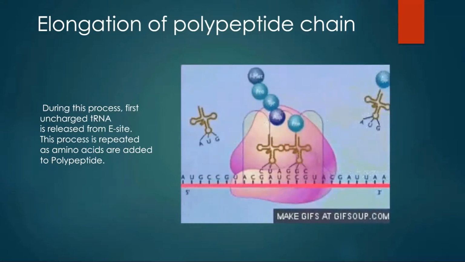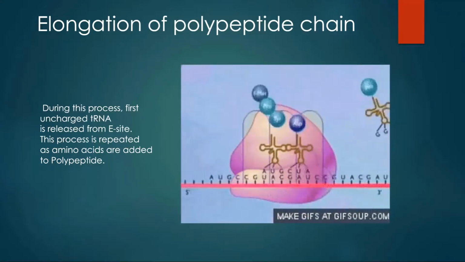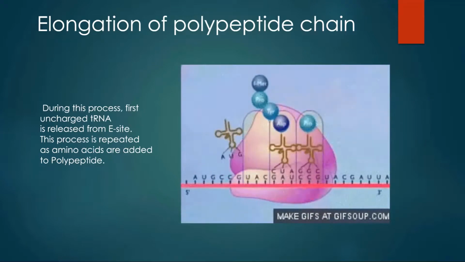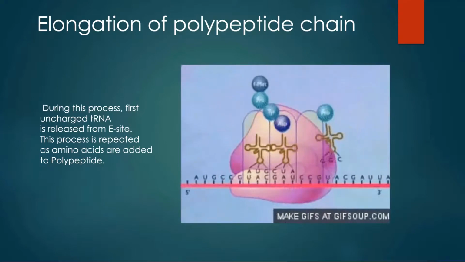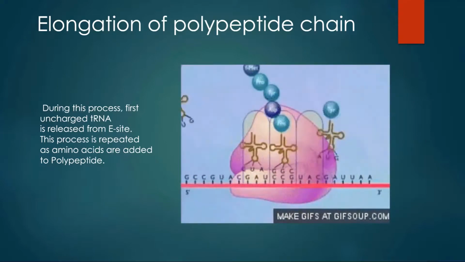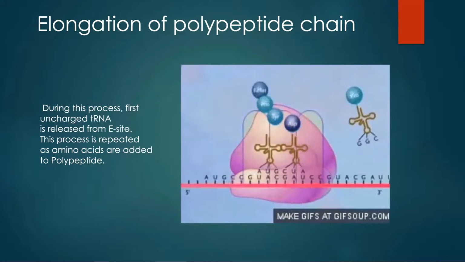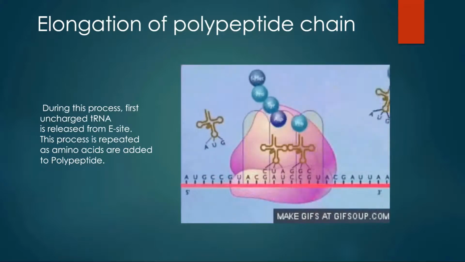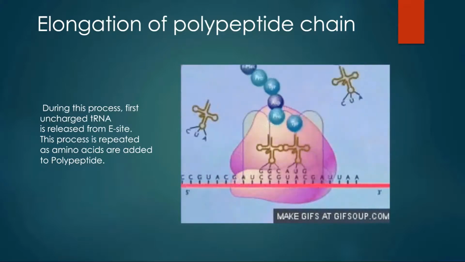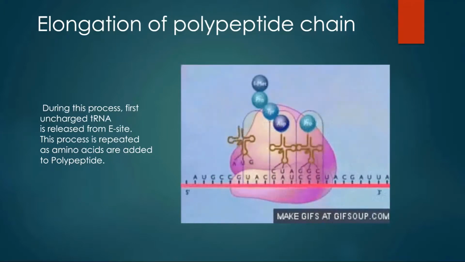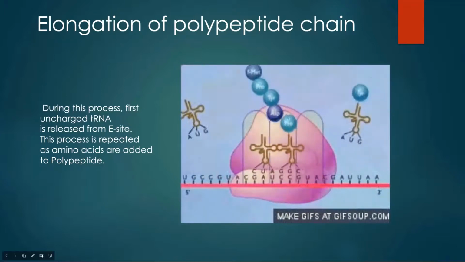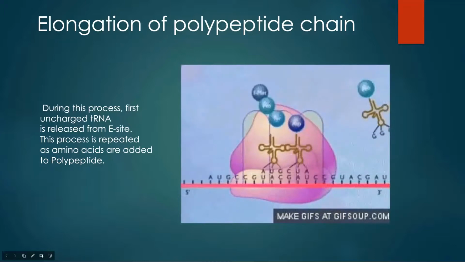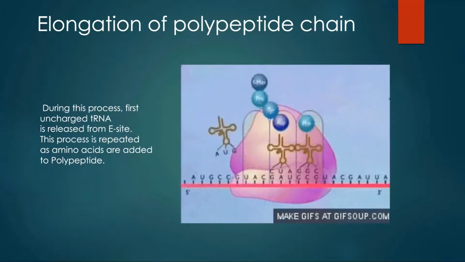So the events like arrival of transfer RNA amino acid complex, formation of peptide bond, ribosomal translocation, and removal of previous transfer RNA are repeated, and amino acids are added to form a polypeptide chain. It takes 0.1 second for formation of each peptide bond. Okay, in this way the elongation occurs.